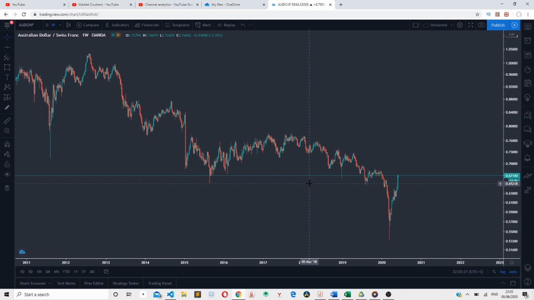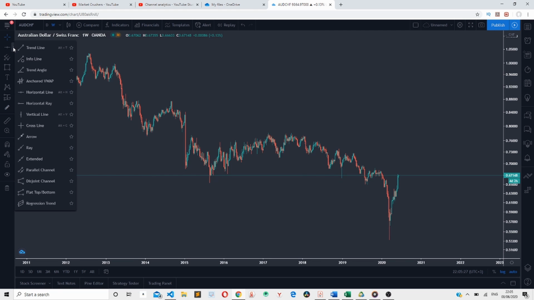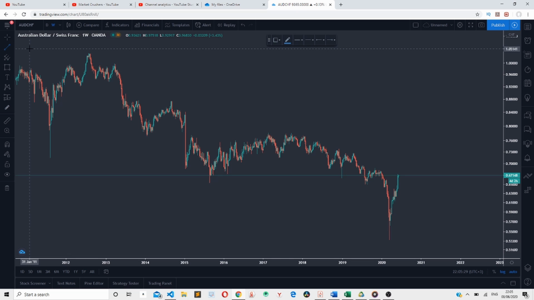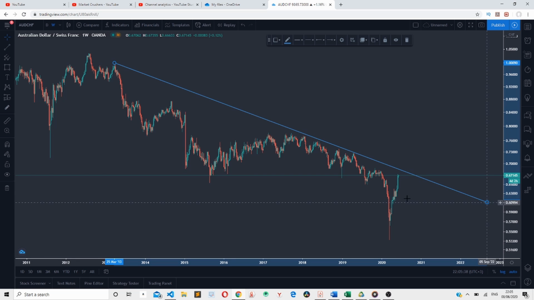So today we'll be doing our analysis on the Australian dollar, Swiss franc, right? As I've said before, the first step is to determine the direction of the market. As you can see, the Australian dollar Swiss franc is in a downtrend, right? The market is creating lower highs and lower lows, lower highs, lower lows. So it's in a downtrend.